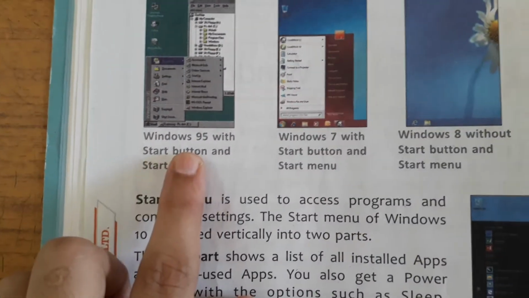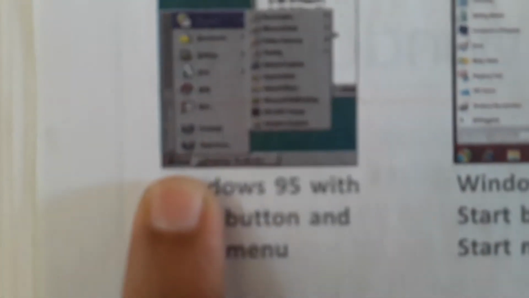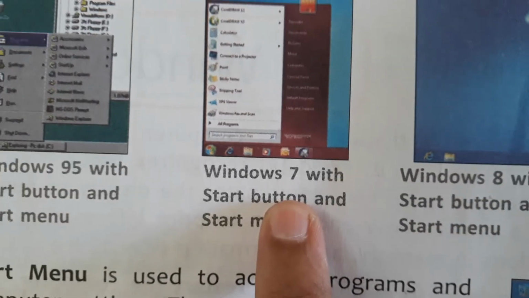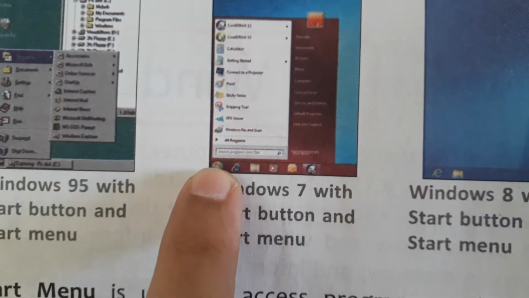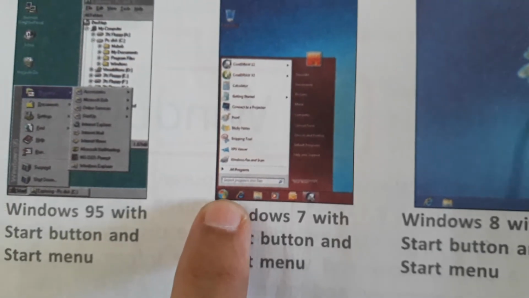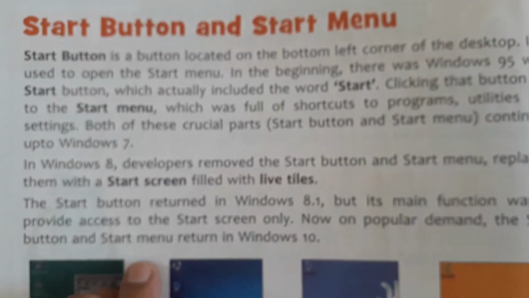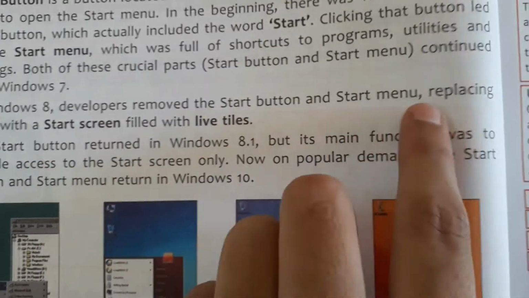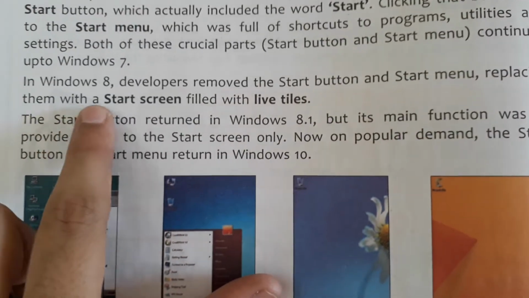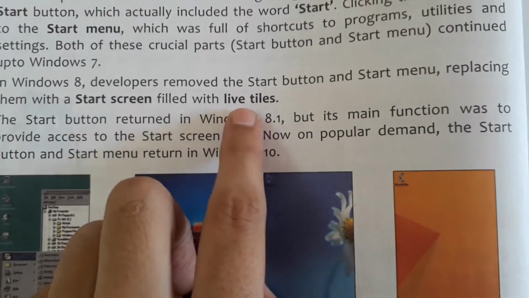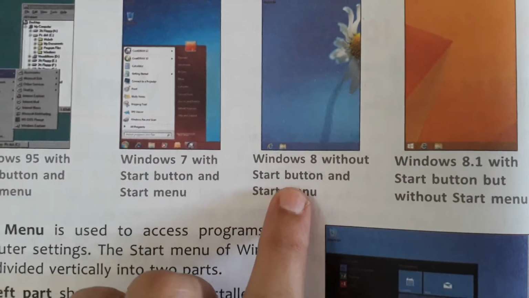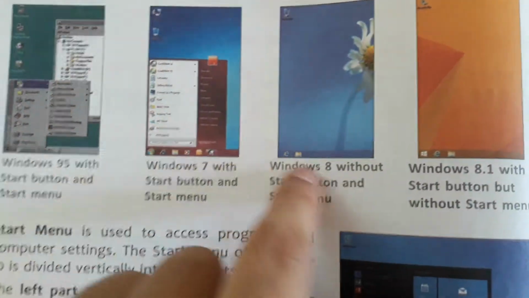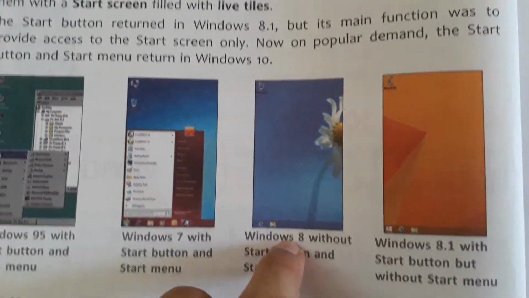So this is Windows 95. In this you can see the start button. Okay, next window is Windows 7. Here you see again the start button, but here start is not written. Okay, in Windows 8 the developer removed the start button and start menu, replacing them with the start screen filled with live tiles. See, this is Windows 8. Here there is no start button, so there is only an empty window with live tiles. Okay,